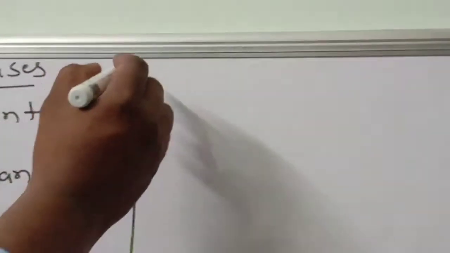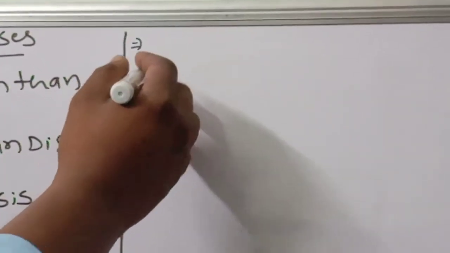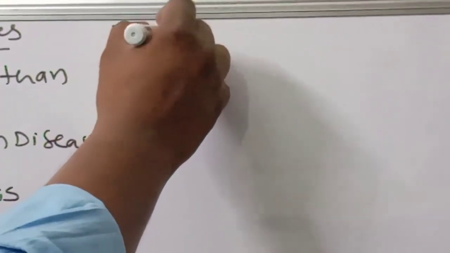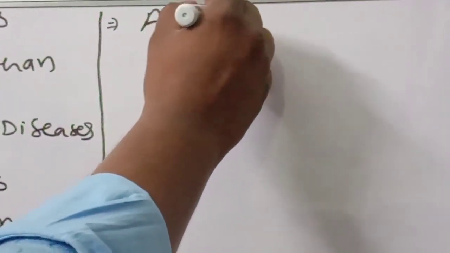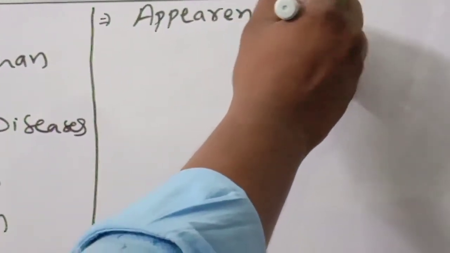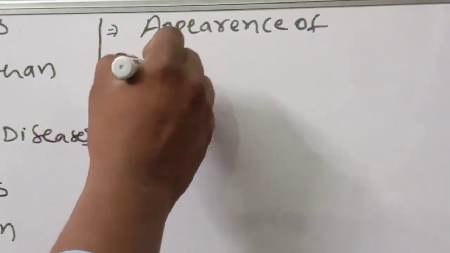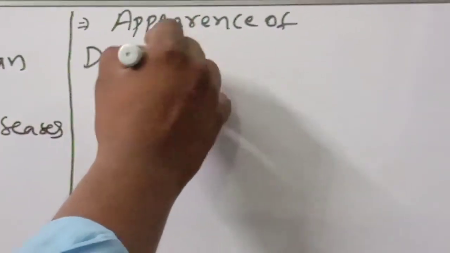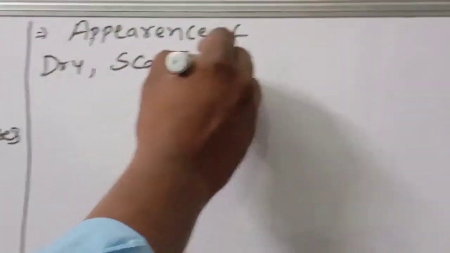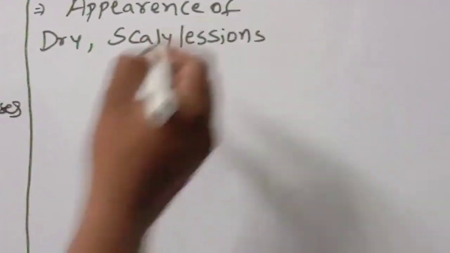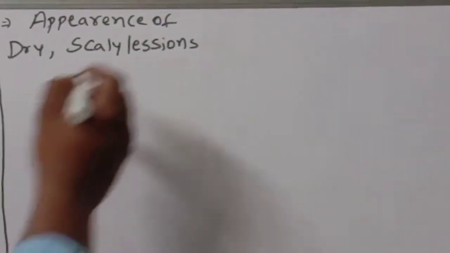The first one, what will it be? Appearance of dry, scaly lesions on the skin.